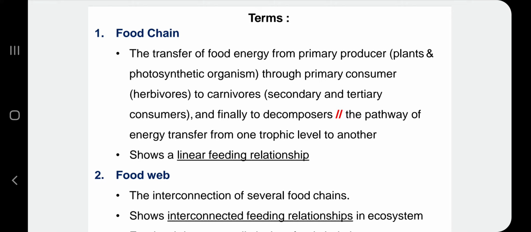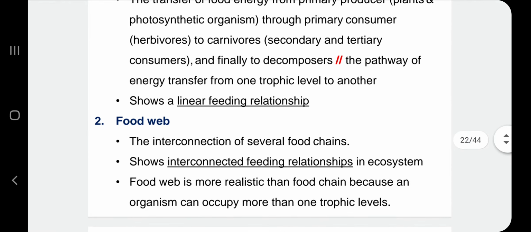Okay, so untuk food chain, it shows a linear feeding relationship. Means that dia satu baris sahaja. Okay, but the food web is the interconnection of several food chains. Okay, so ada banyak food chain dalam satu food web. And then it shows interconnected feeding relationship in ecosystem. Dia saling berkait antara satu sama lain.